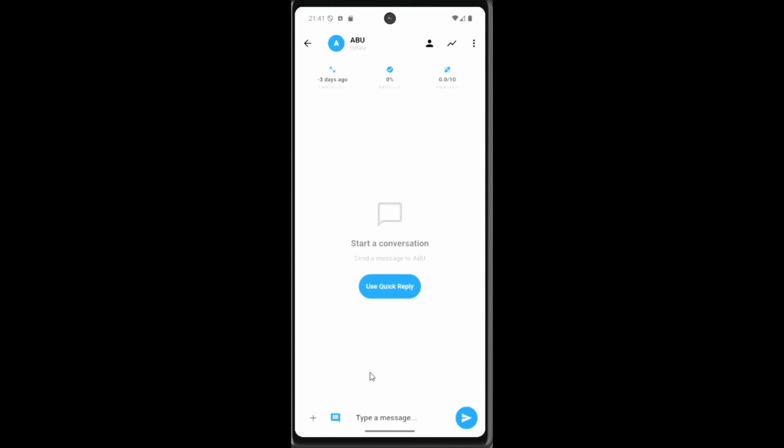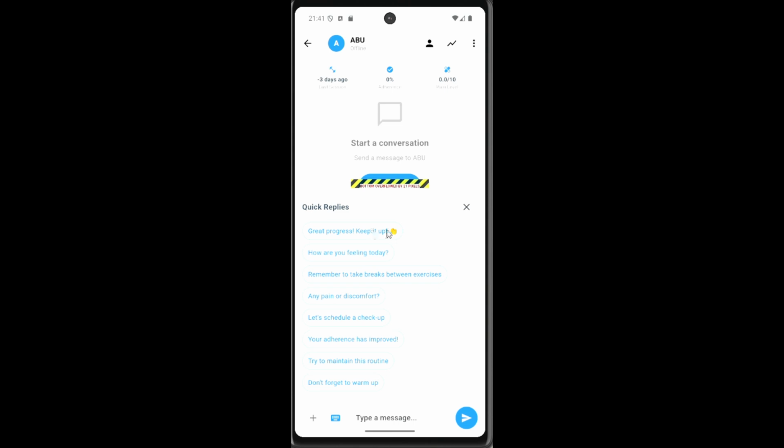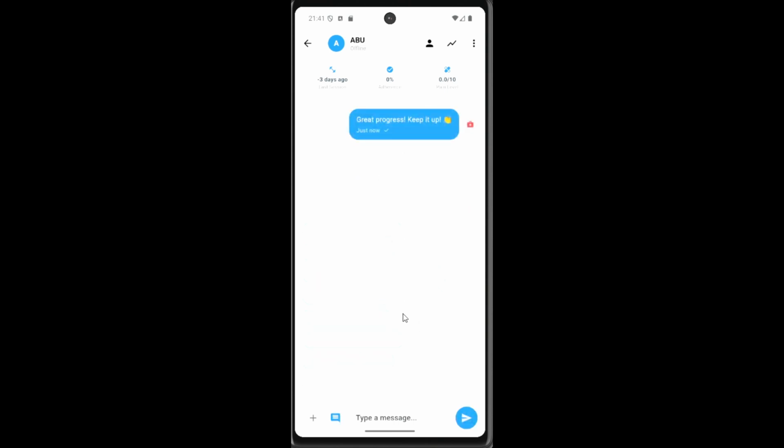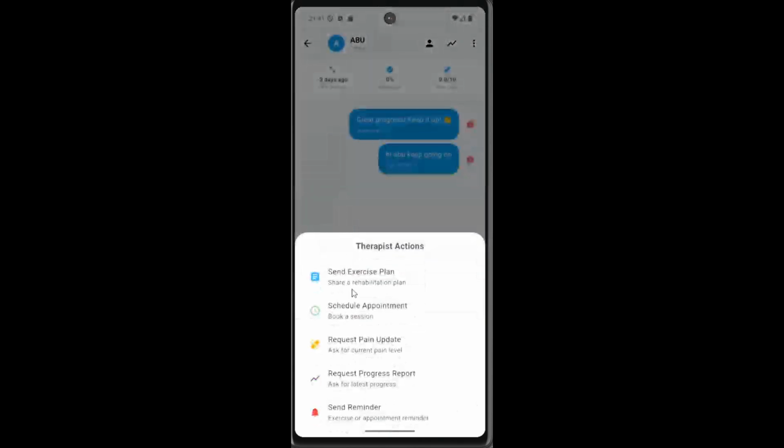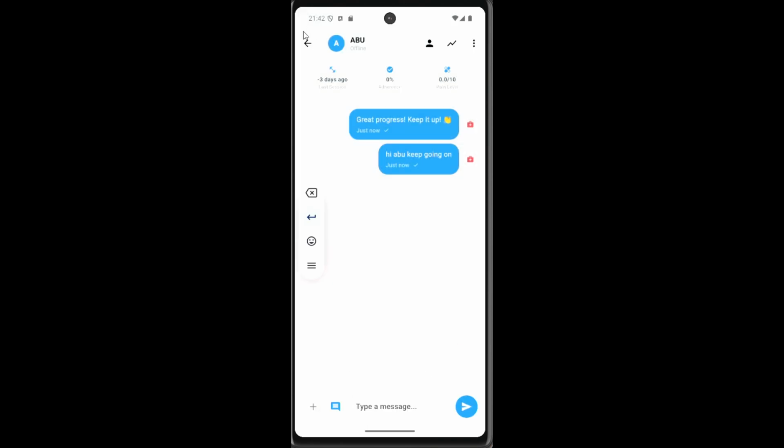And then moving on, you can see notification. Okay, this is a new therapy, so no notification for now. Moving on is the chat. For now, I just message Abu. Then we can use a quick reply: keep it up, great progress. And then you can just put Abu, keep going. You can also upload your therapy section, which is to send me the exercise plan, schedule appointment, request for the pain update, request for the progress report, and also set reminder. So that's a few things.